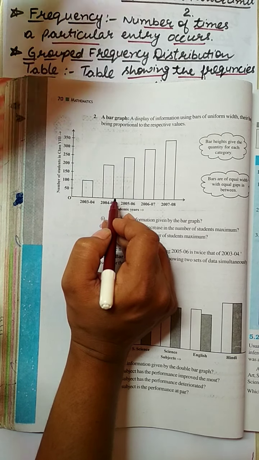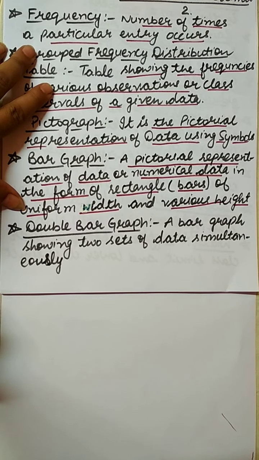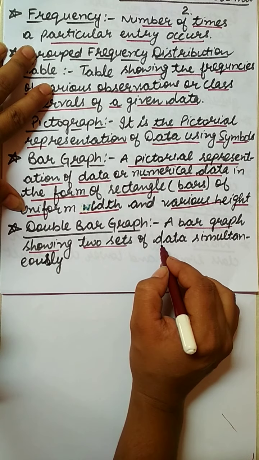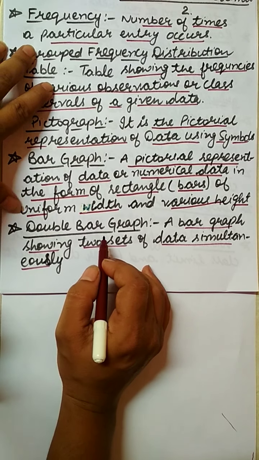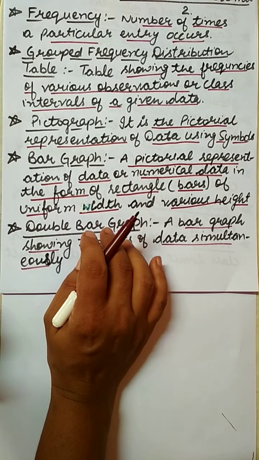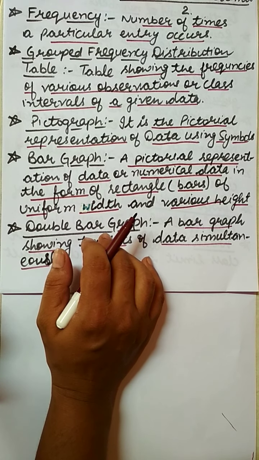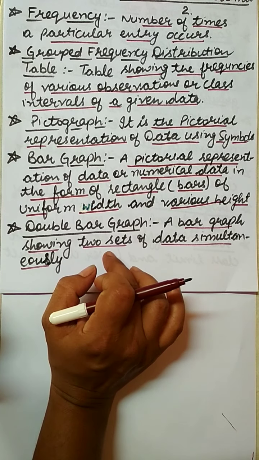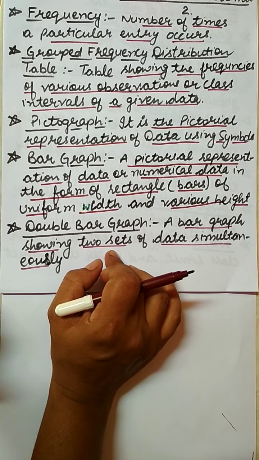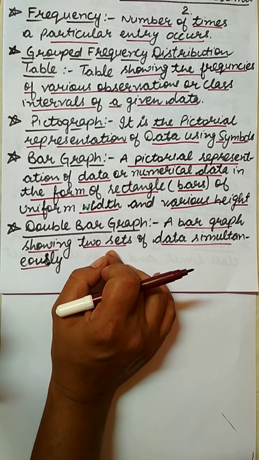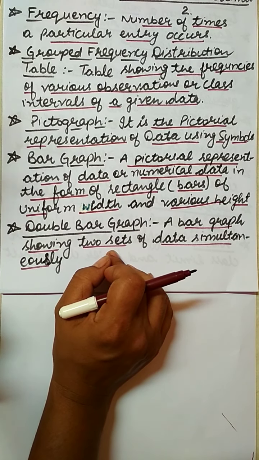Similarly, the next definition is the double bar graph, a bar graph showing two sets of data simultaneously. This is exactly the same as a single bar graph. In the single bar graph, we are just showing the information of one kind of data. In this, there are two sets of data. This double bar graph is used to compare information. Suppose I want to compare the marks of a student in the first and second term. This can be represented by the double bar graph.